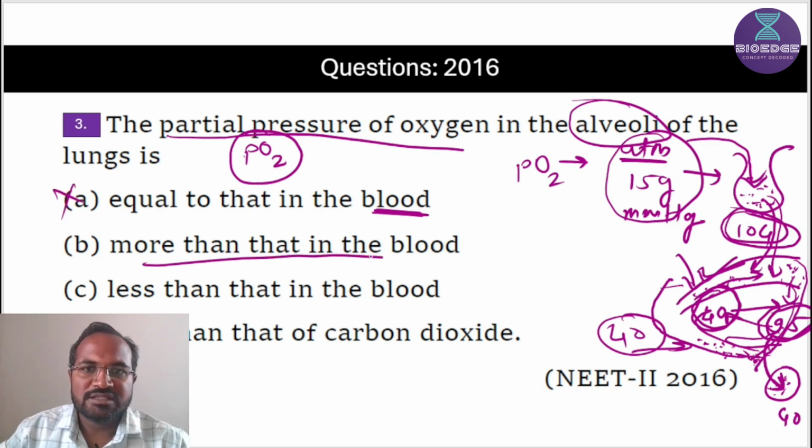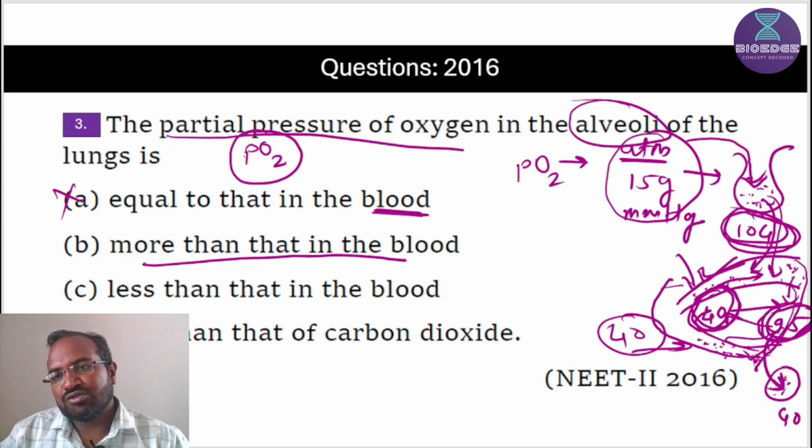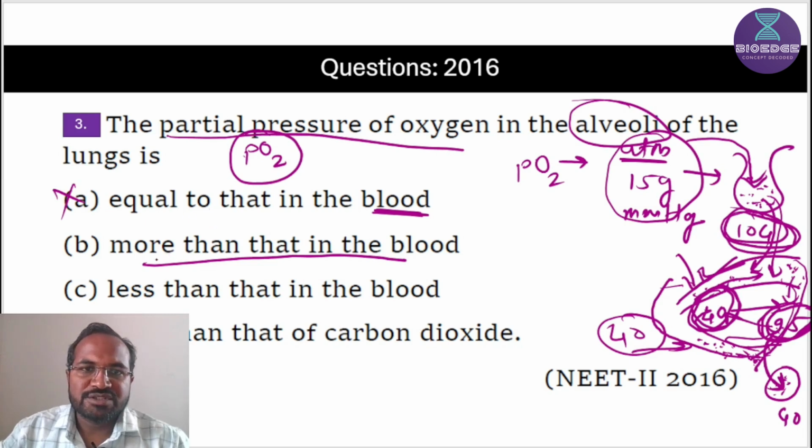More than that in the blood. Yes. So it is 104 in alveoli, 40 in deoxygenated blood in pulmonary capillaries, and 95 in oxygenated blood of pulmonary capillaries. So it is always greater than 40 and 95. So that's why the partial pressure of oxygen in alveoli is more than that in the blood. So this statement is correct.